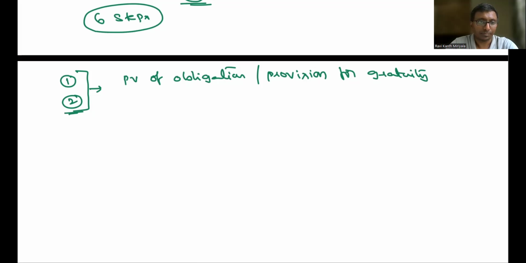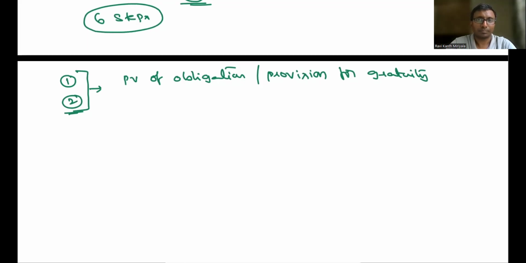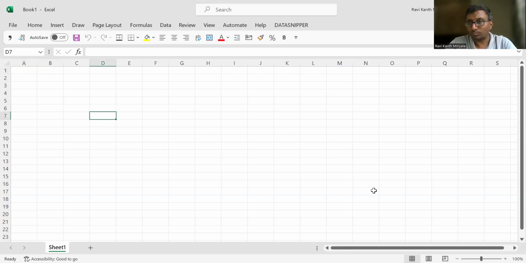Just a minute. Yeah, I think you are able to see the screen now.